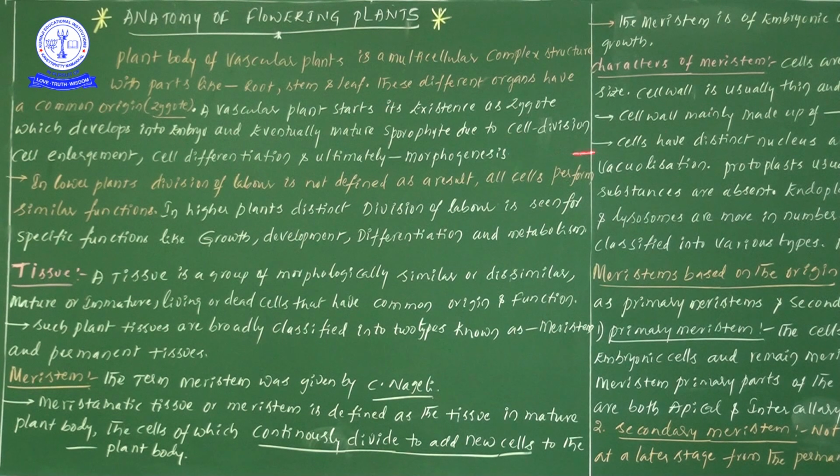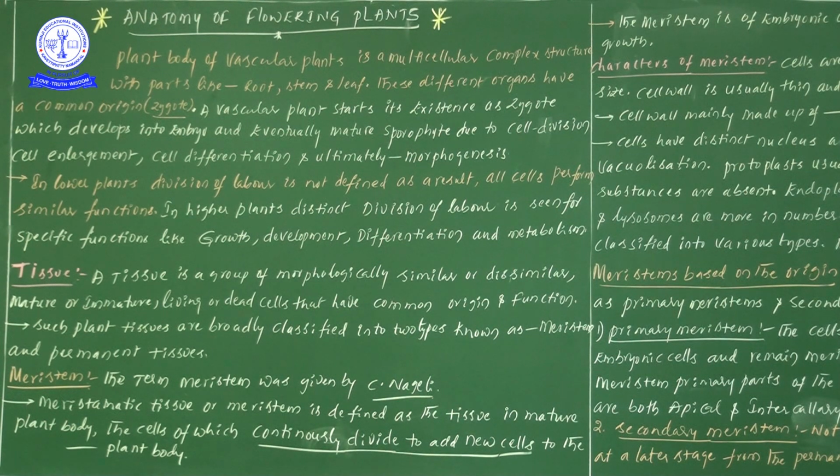I already told you this. The zygote develops into an embryo after fertilization. After fertilization, the zygote develops into an embryo, eventually matures as a sporophyte due to cell division, cell enlargement, cell differentiation and ultimately morphogenesis. Now I'll explain easily.